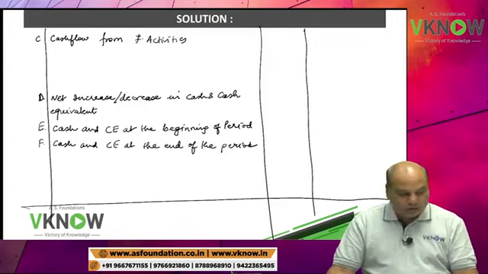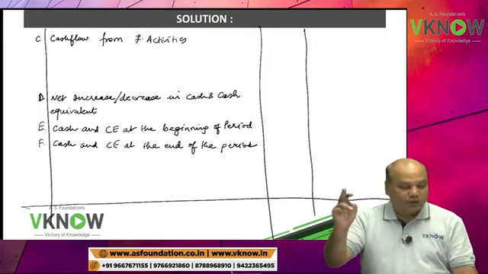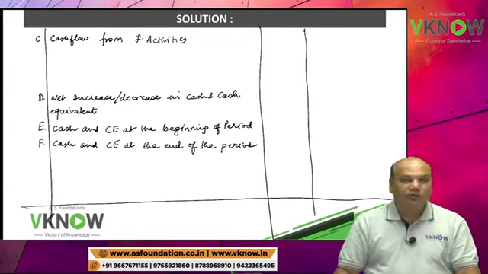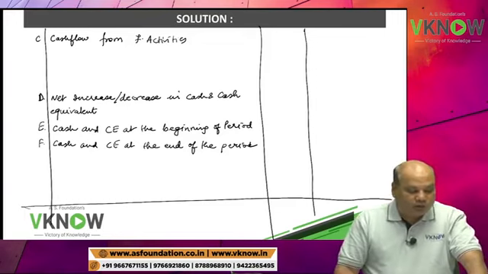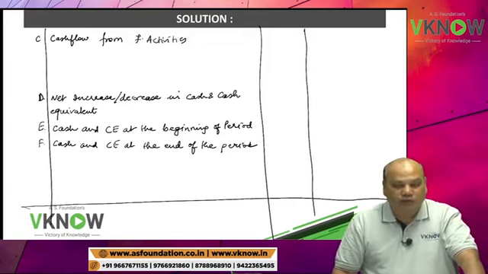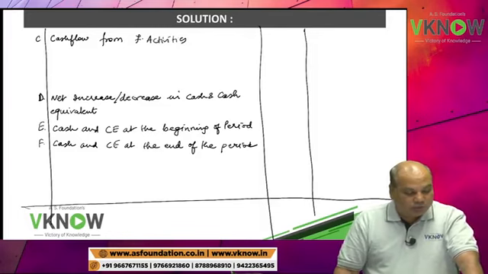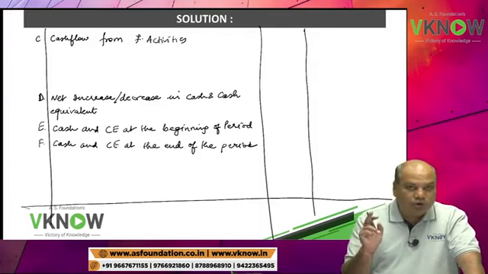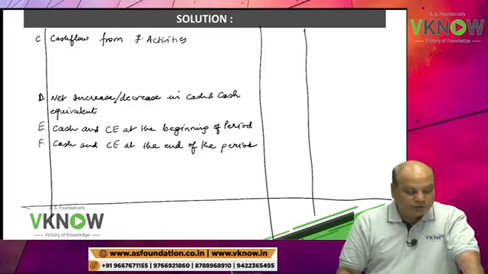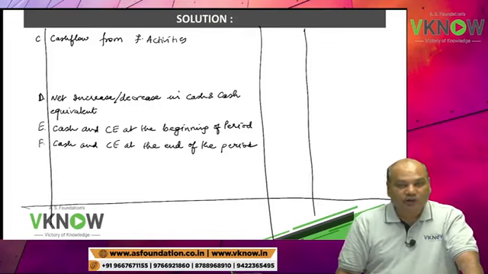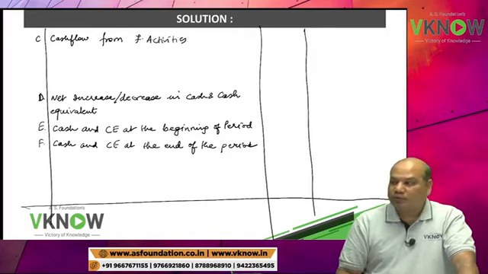The question says, the following information was provided by PQR Limited for the year ended 31st March 19. Point number 1 is, gross profit ratio was 25% for the year, which is 3,75,000.